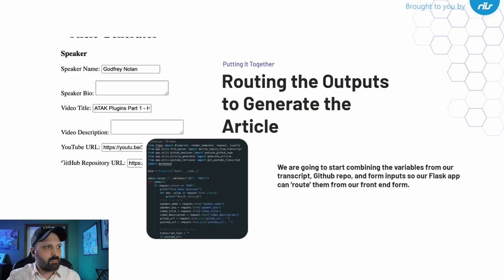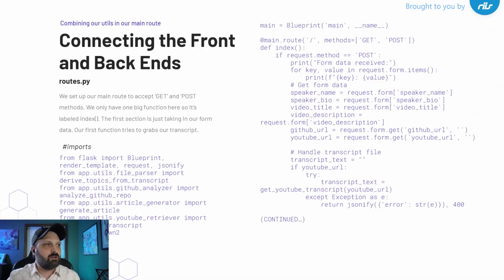All right, so we've got all of our big outputs. We've got the form input from speaker name, video information. We've got our GitHub repo. We've got our transcript. Now we're gonna create a routes.py file, and we're gonna route all of these. If you can see at the top, basically our @main route, pretty self-explanatory there. It's gonna be responding to GET and POST requests. We only have one big function. That's our index function, and that's gonna be handling all of this.